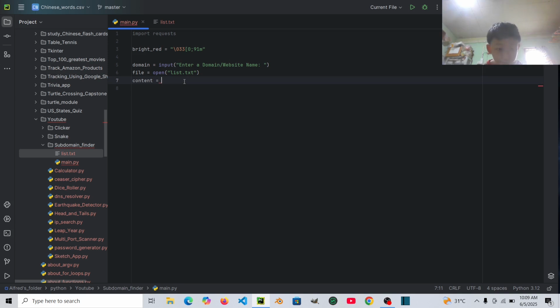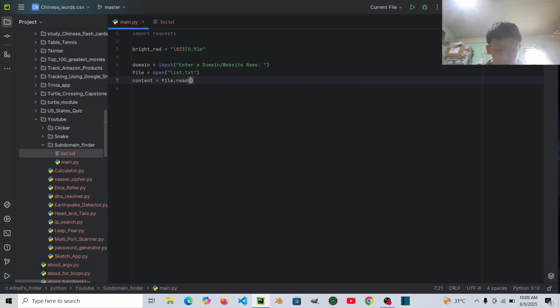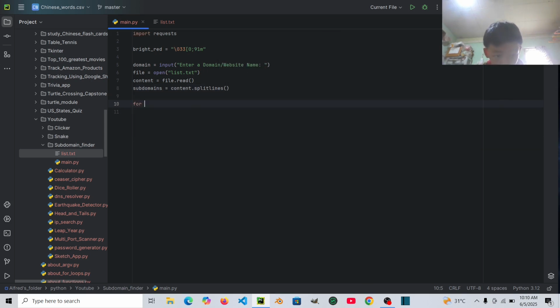Then let's say file.read content. Then let's say subdomains equals to content dot splitlines. Then let's say for subdomain in subdomains.